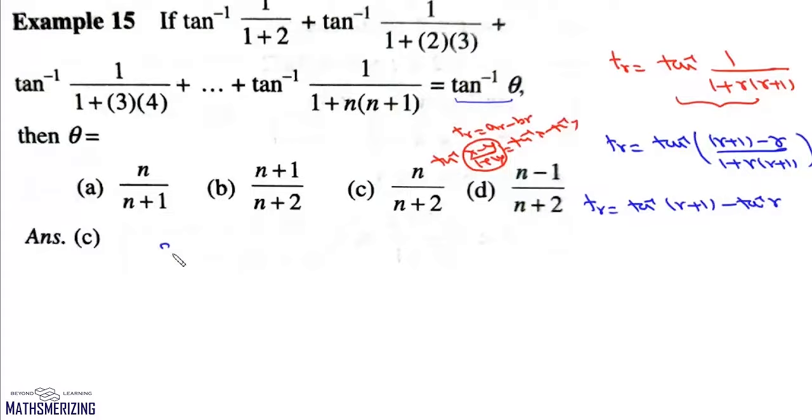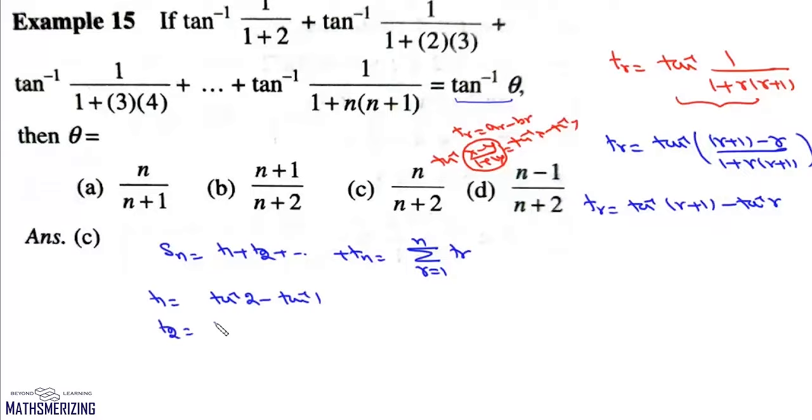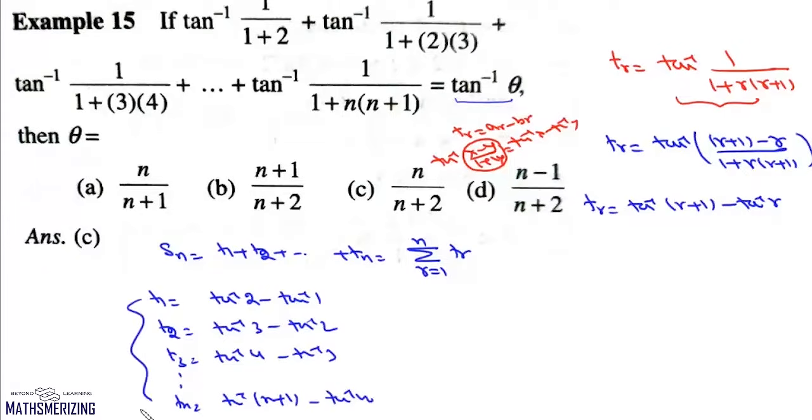Now we need to find the sum of n terms, which is T1 plus T2 plus up to Tn, or we can write this as summation of TR, R varies from 1 to n. Now T1 in this case will be tan inverse 2 minus tan inverse 1. The second term, if we put R as 2, will be tan inverse 3 minus tan inverse 2. The third term will be tan inverse 4 minus tan inverse 3, and then the nth term will be tan inverse n plus 1 minus tan inverse n. Now we have to add them all up to find this Sn.